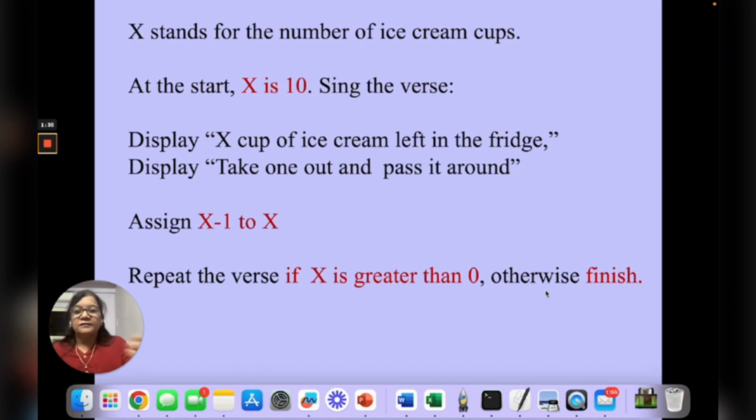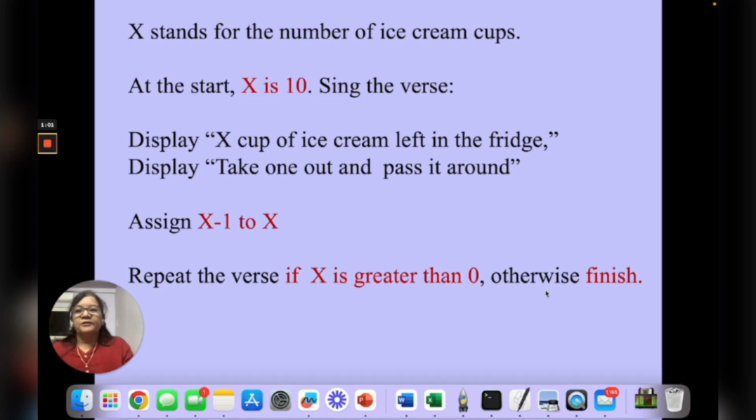And after executing these two, now we will assign x minus 1 to x. Now with this, what will happen? The x will have one memory cell and there the value 10 will be stored. Now when you are assigning x minus 1, now it will be 9. So 9 will be assigned to x. First of all, the x was holding the value 10. Now because you have assigned a new value to it, that 10 will be overwritten with the new value 9.